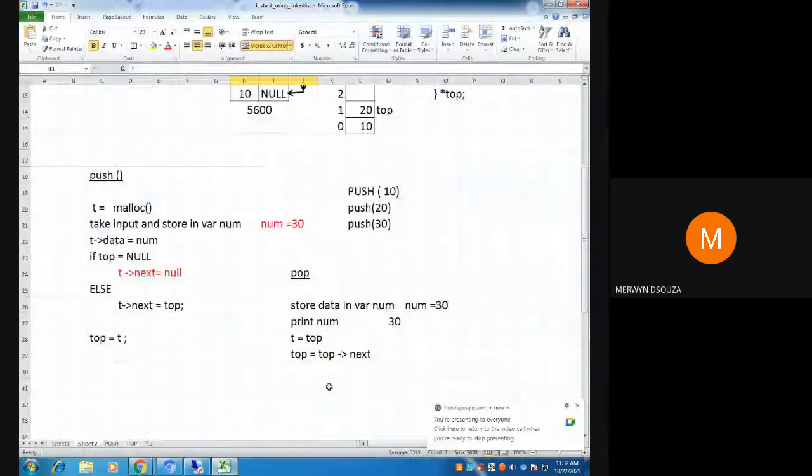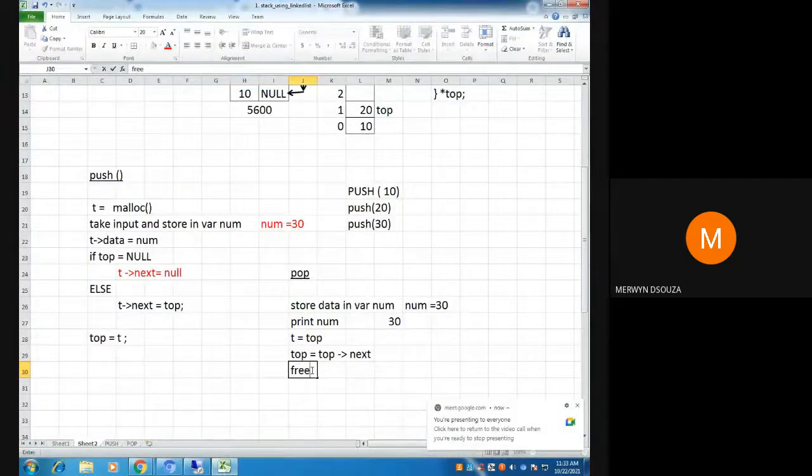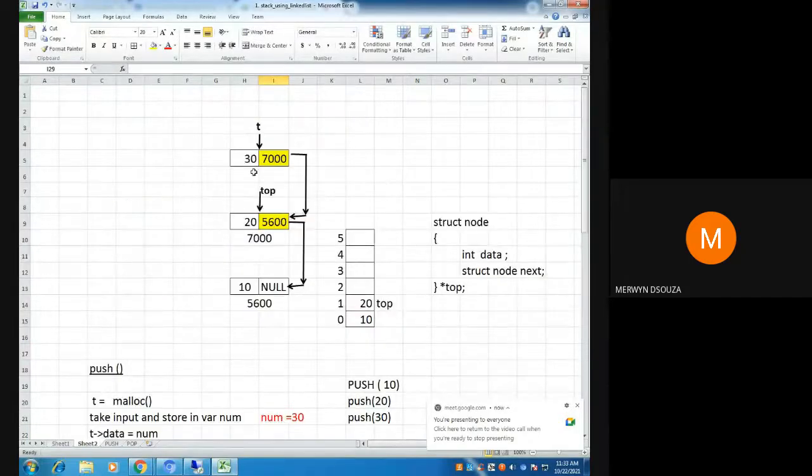So here it will be free T. What will happen? This node gets deleted, so basically nothing remains here.